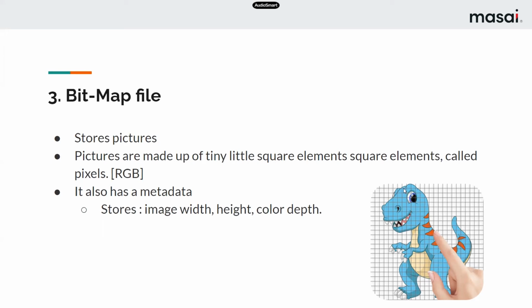This pixel is made up of three values, that is RGB: red, green, and blue. By combining these RGB values, we can create all the colors. It also has metadata. Likewise, in the audio file, you have seen that with the data we have metadata. Similarly, in this image file we have metadata which will contain the image width, height, color, and depth.